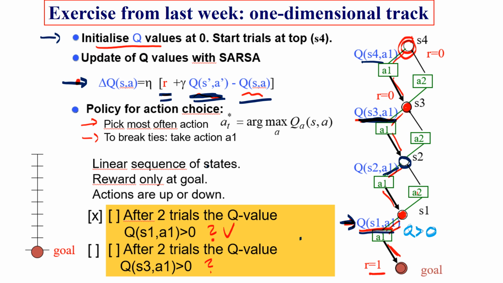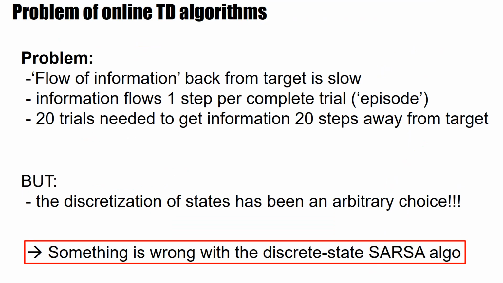So basically, in the first trial, information goes up one step away from the goal and changes the Q value that leads towards the goal. In the second trial, it goes up to the second step away from the goal, and it would only be in the third trial that the information about the reward at the goal will arrive at the Q value 3 steps away. That's all nice, but that's a problem.